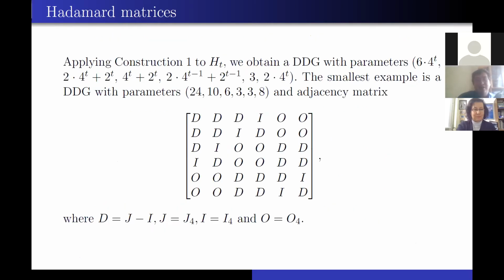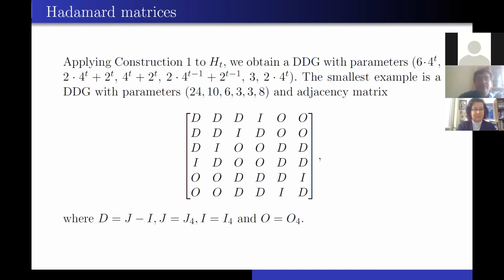Applying construction 1 to Ht, we obtain a DDG with the parameters you can see on screen. The smallest example is a DDG with parameters 24, 10, 6, 3, 3, 8. And the adjacency matrix you can see here, where D is the all-ones matrix minus I, I is the identity matrix, and O is a matrix of zeros.